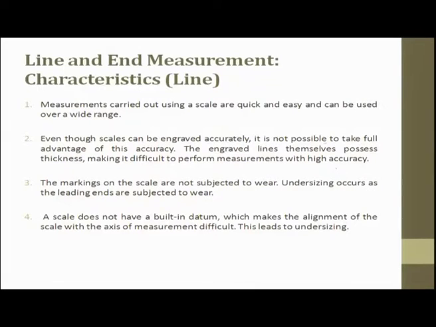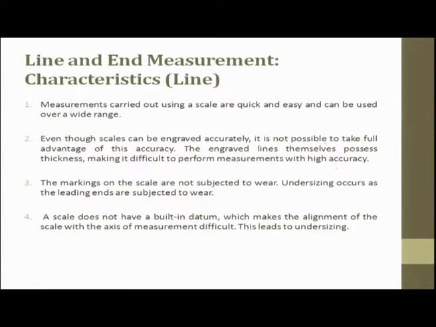So, whatever we measure, we will always say plus or minus some error will be there. So, we will say okay, it is 163 centimeter, maybe plus or minus 2 centimeter, or we say plus or minus 2 millimeter. That is what we say in line measurement, we will always have some error. The marking of the scale are not subjected to wear. Undersizing occurs as leading ends are subjected to wear. The scale does not have a built-in datum, which makes the alignment of the scale and the axis of measurement difficult. This leads to undersizing.